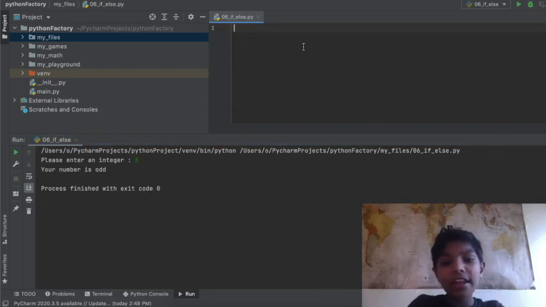So basically, if and else are statements, and Python would be much different without them. If and else are a big part of Python, and many people use if and else in their code.